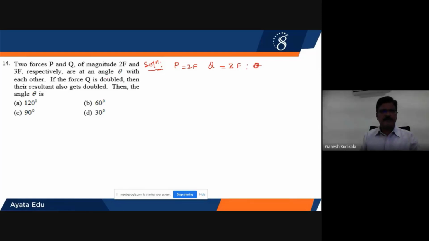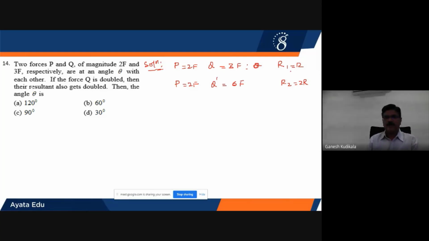Then, if the force Q is doubled, then the resultant also gets doubled. So that is the second case. In the second case, P will be P only, equal to 2F only. Q only I am doubling, therefore I'll call it Q dash. Q dash now will be double, so it will be equal to 6F. Then the resultant also gets doubled. If I call the previous resultant R, next time it will be 2R.